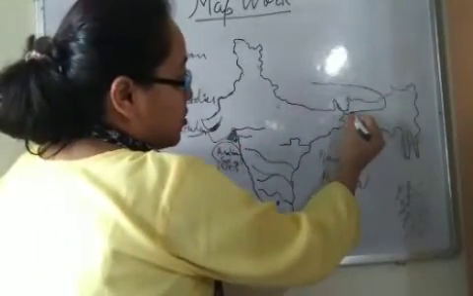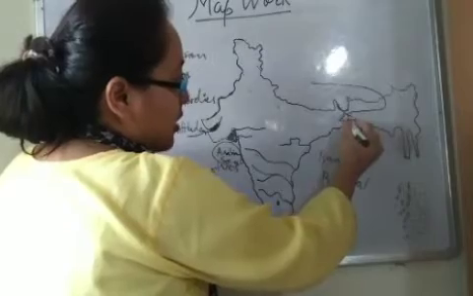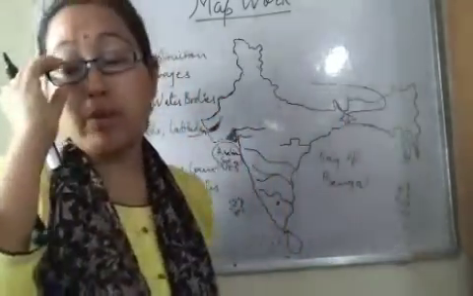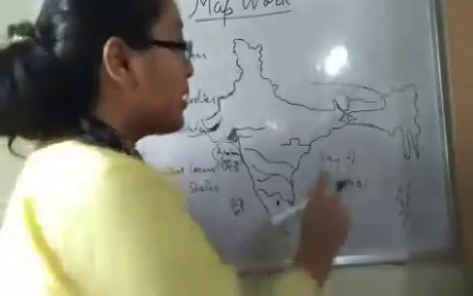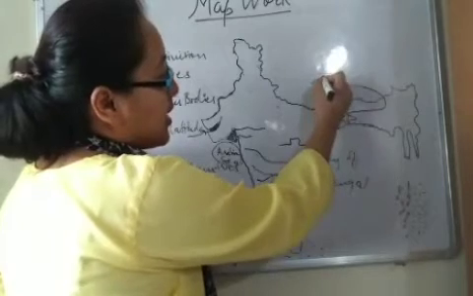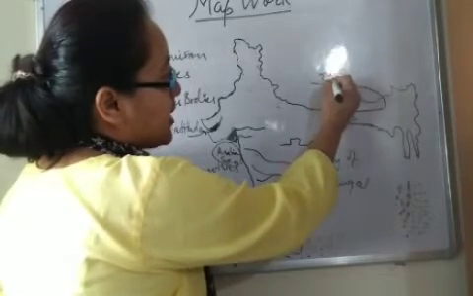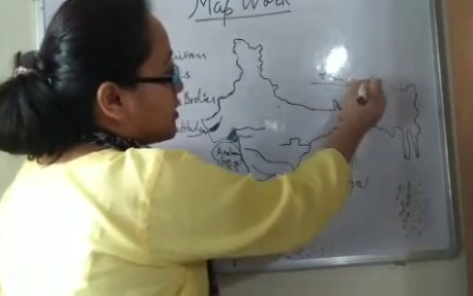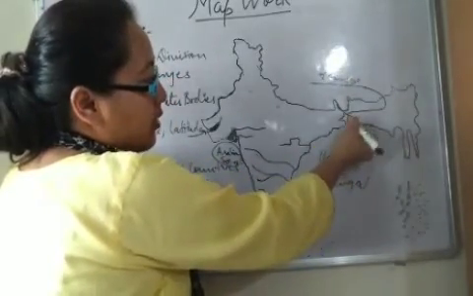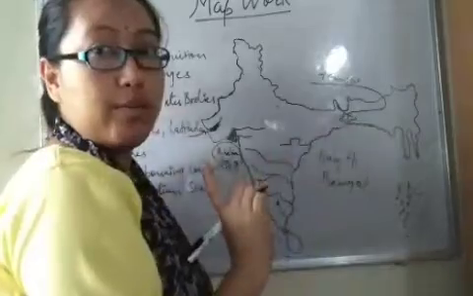And when this river enters Bangladesh, it is known as Jamuna. So Brahmaputra has three names: Brahmaputra in India, in Assam; Sangpo, the T is silent, in China, Tibet; and in Bangladesh, we call it Jamuna, right?